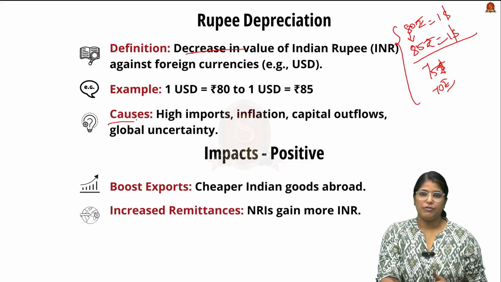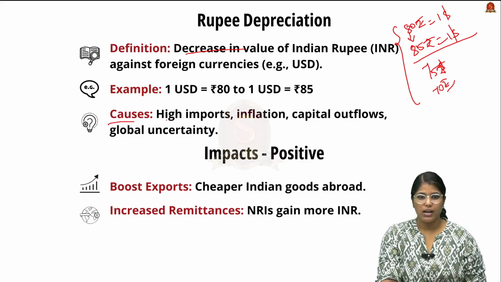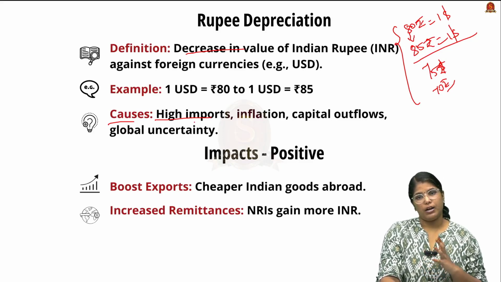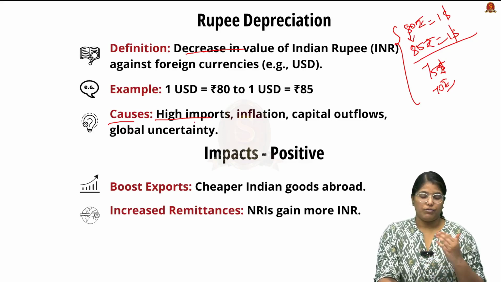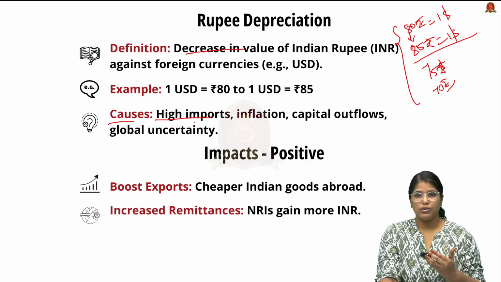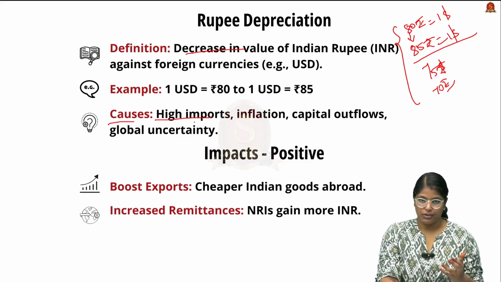Here we have to understand the reasons for this rupee depreciation. There are certain reasons. Firstly, higher imports. When we import a lot of goods from foreign countries, we have to pay them a lot of dollars, right? So this leads to forex resource depletion in the first place.